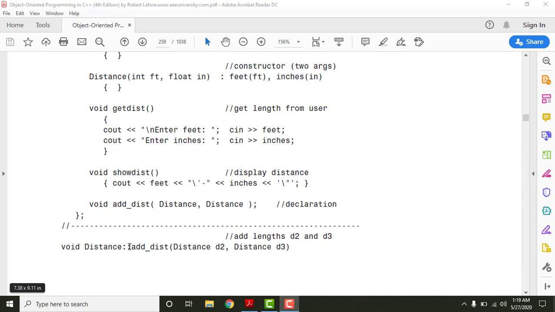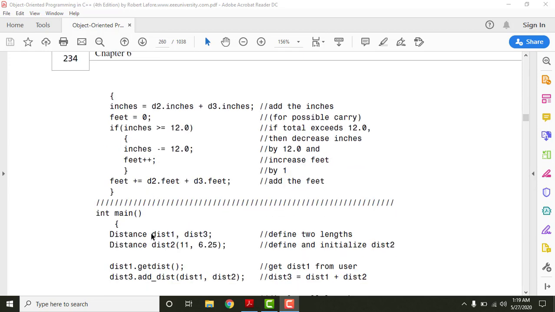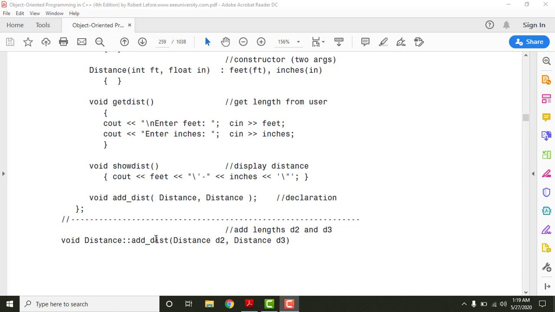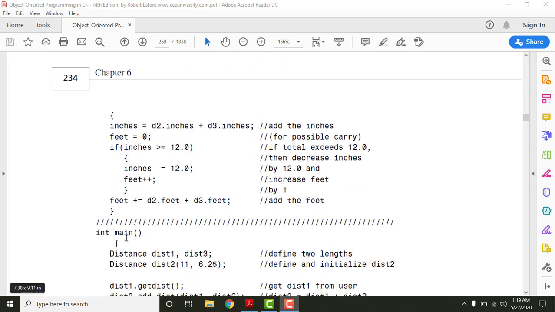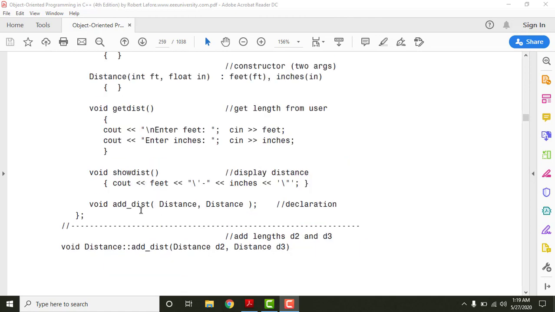So we give the name of the class and then the name of the function, which says that this function belongs to this class. Then within this body we have the function definition of this specific function, which is add distance.